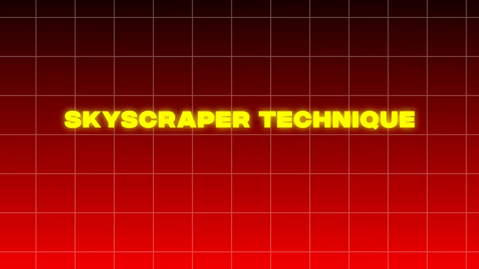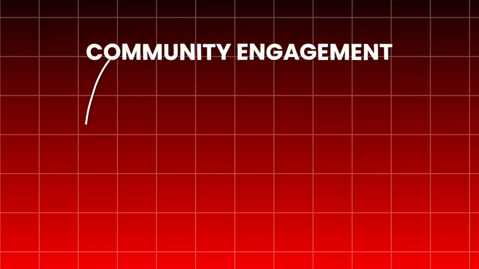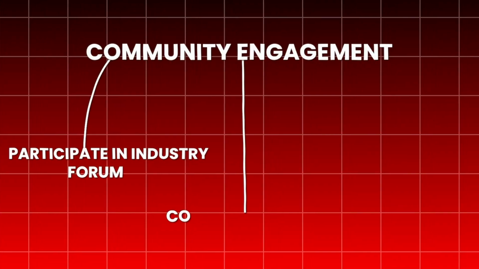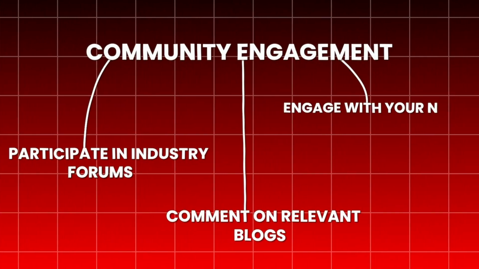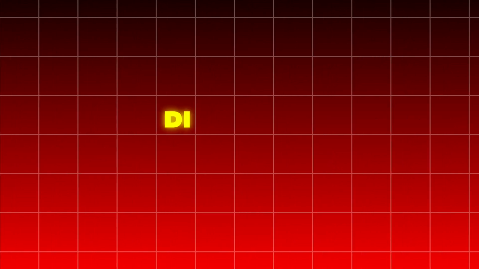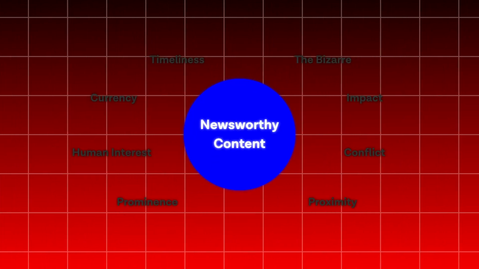Skyscraper technique. Improve upon existing popular content in your niche and reach out to sites that link to the original, suggesting they link to your superior version instead. Community engagement. Participate in industry forums, comment on relevant blogs, and engage with your niche community to earn natural backlinks. Digital PR. Use newsworthy content or events related to your business to get links from news sites and industry influencers. So there you have it, folks.